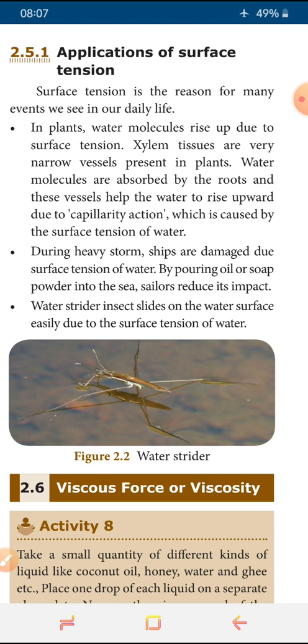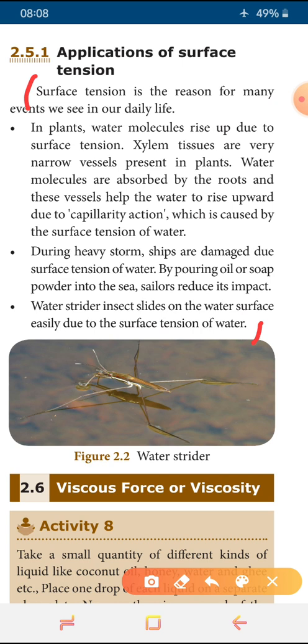Okay, and these are all the applications of surface tension. So I hope you understood this, and you mark this for the detailed question, from surface tension up to the third point, surface tension of water. So you mark this question and write the applications of surface tension. Okay, have you got it, students? Have you understood about applications of Pascal's law, the definition of surface tension and the explanation of applications of surface tension? Yes, good.